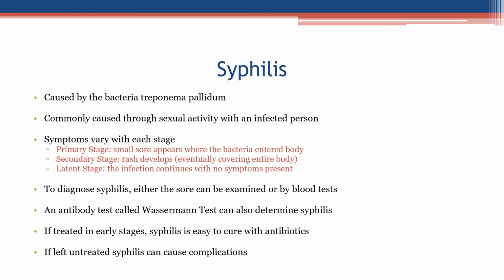To diagnose syphilis, either the sore can be examined or blood tests can be done. An antibody test called the Wassermann test can also determine syphilis. If treated in the early stages, syphilis is easy to cure with antibiotics. If left untreated, syphilis can cause complications.